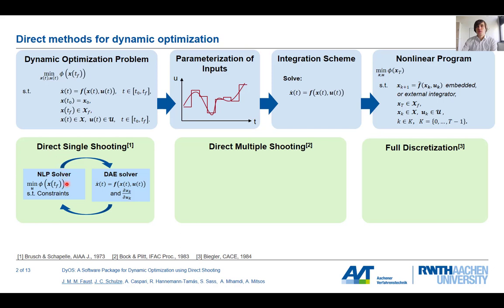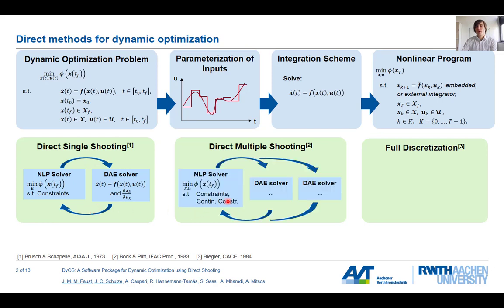In direct single shooting, we have decoupled the optimization problem from the initial value problem. So the dynamics are solved with a specialized solver, a DE or ODE solver, and the results, together with sensitivities, are fed to an NLP solver, and these form a loop of iterations.